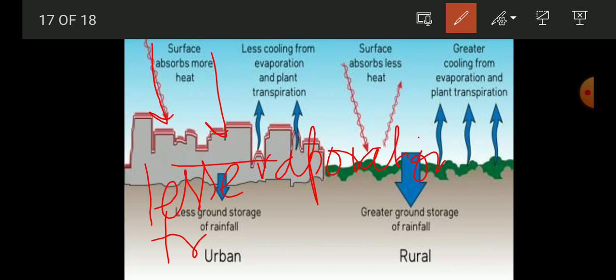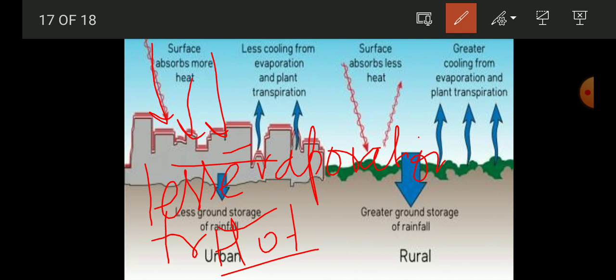So students, if there are no leaves, or if there is very little vegetation or plantation there, that means the transpiration is also very less in the urban area. So that is why the absorption of heat is more, but the evaporation is less in this area. The transpiration is less in the urban area, and that is why the urban area is hotter than the rural area.